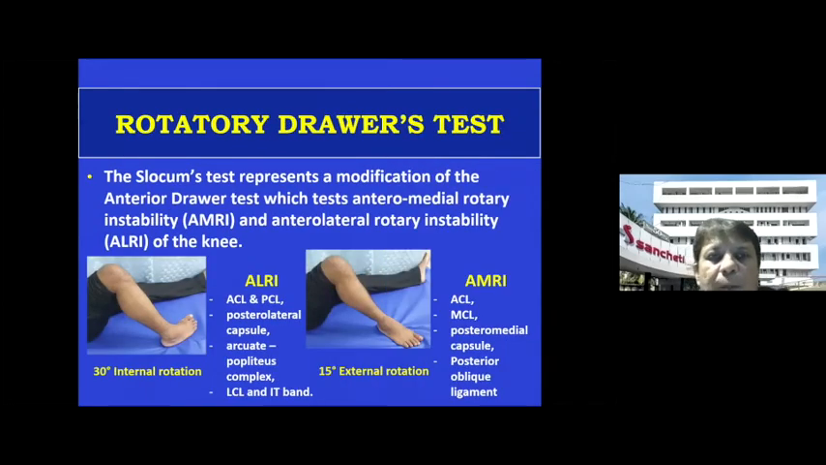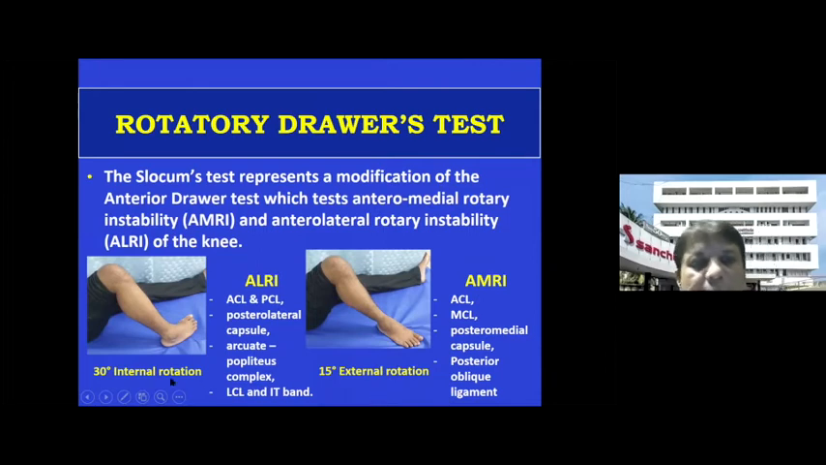Then coming to the rotatory drawer test, also called the Slocum's test. So how do you do the rotatory drawer? You keep the foot in 30 degrees internal rotation, and then you sit on it and then do the anterior drawer, or then you keep it in about 15 degrees external rotation and sit on the leg and then do the anterior drawer.